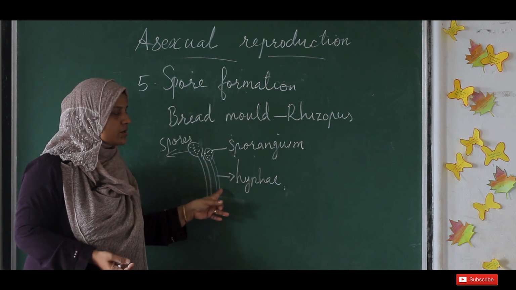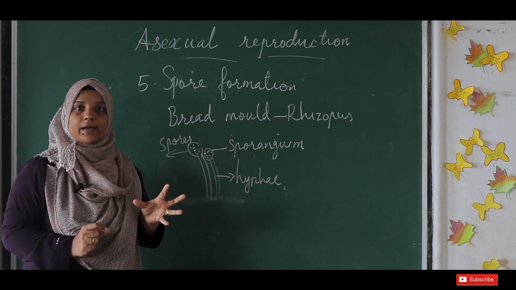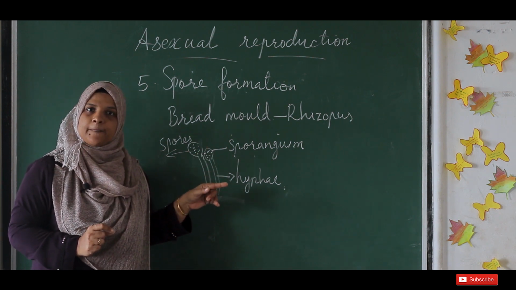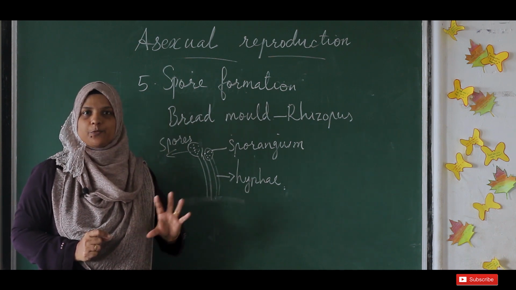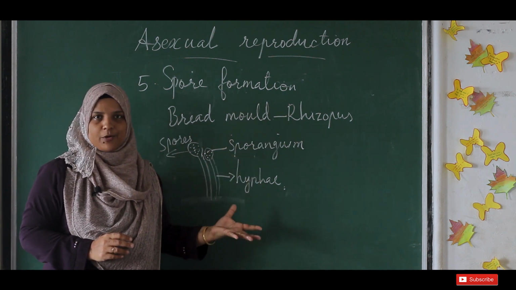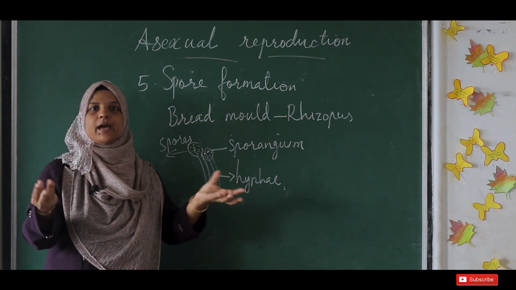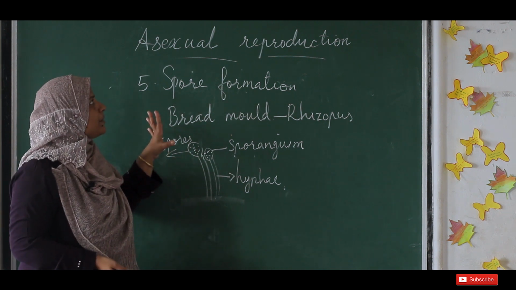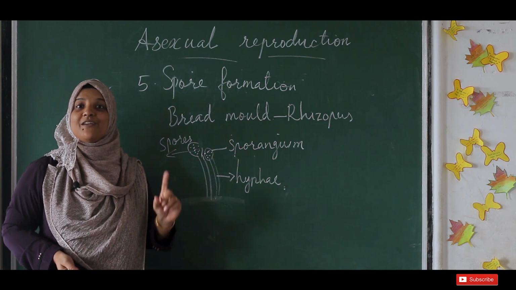Okay, the stalk-like portion is called the hyphae. At the end of the hyphae, it is having a knob-like or a blob-like structure called sporangium. Inside the sporangium, minute dust-like particles are called spores. That is the reproductive part, from which new hyphae or new Rhizopus are formed. When the conditions are favorable, these spores will fall on food and start to germinate and it will spoil the food. Okay. So these are the main 5 methods of asexual reproduction in very simple organisms, where only one